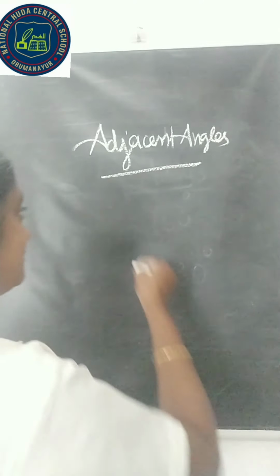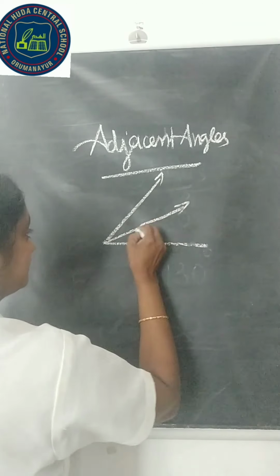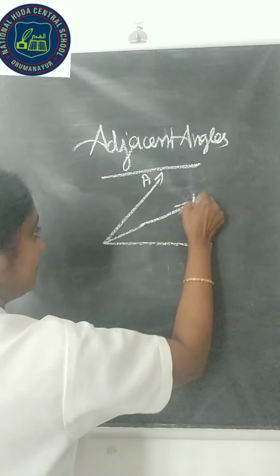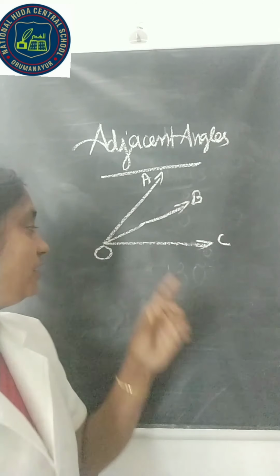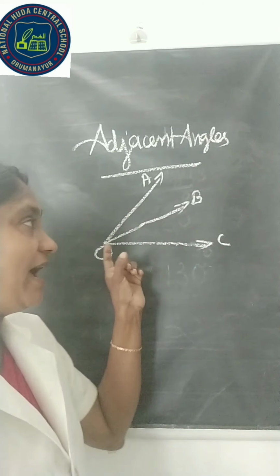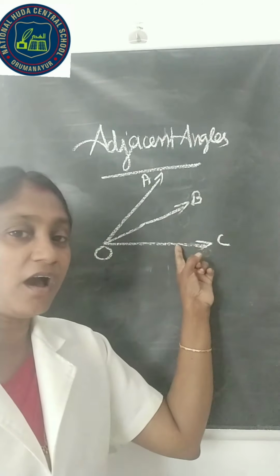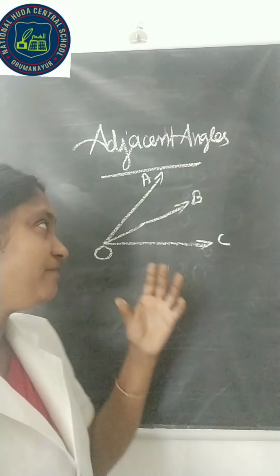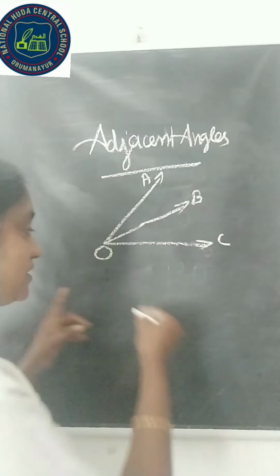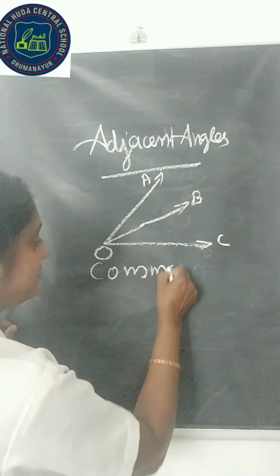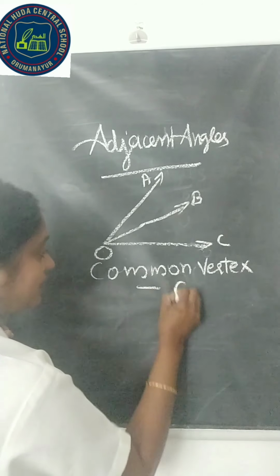I will draw one figure. A, B, C and the vertex is O. Here there is a vertex O and there are some arms. So OA, OB and OC are the arms of this angle. And from the figure we can tell that here O is the common vertex.